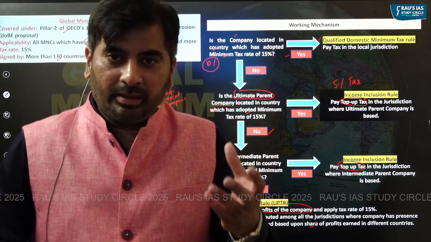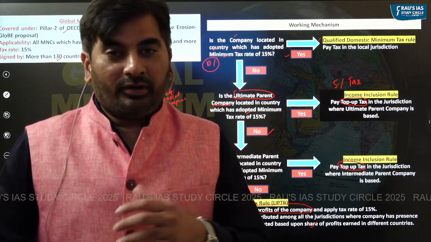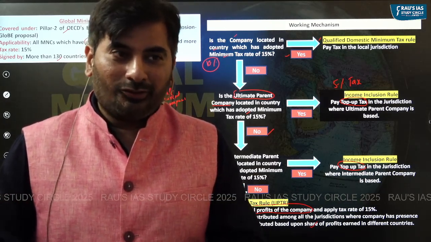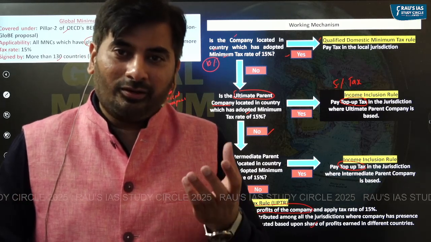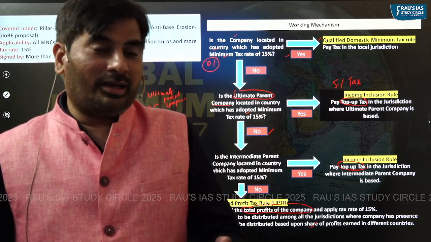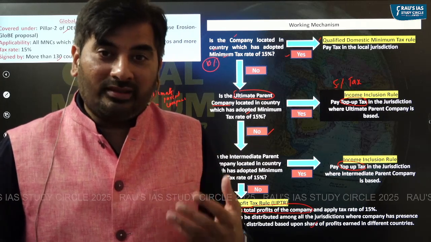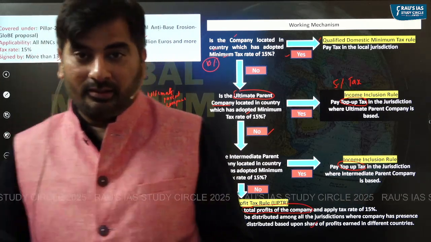Let's say this company might be earning profit in India, and in India it is earning 10% of its global profit. So India will get 10% of this share of tax. That is how this particular global minimum corporate tax is going to work once it is implemented.